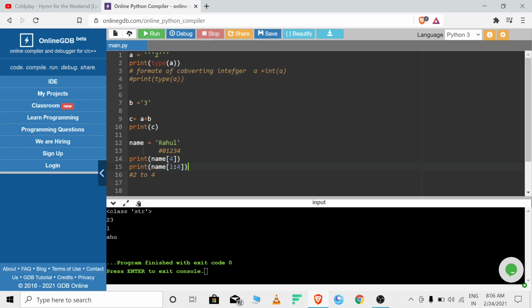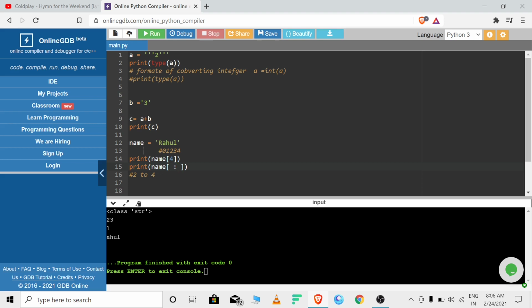Now what if I leave it blank? If I leave it blank, by default it will take the last value, which means it will go from 1 to the last value. Okay, run this program. Don't believe me, run this program. Yes, we get it.